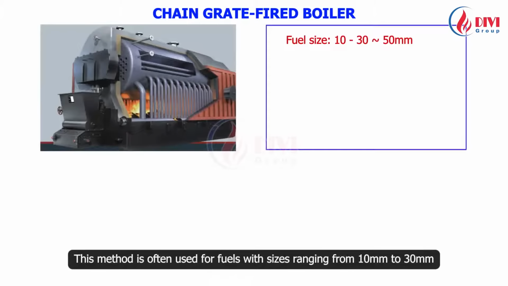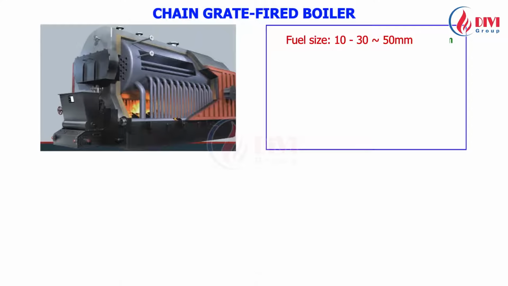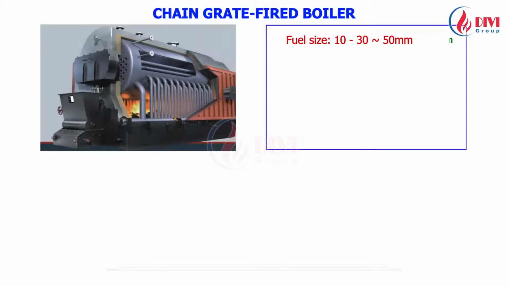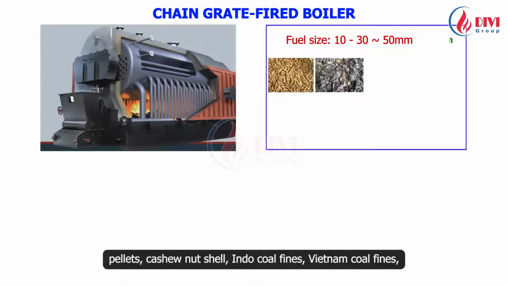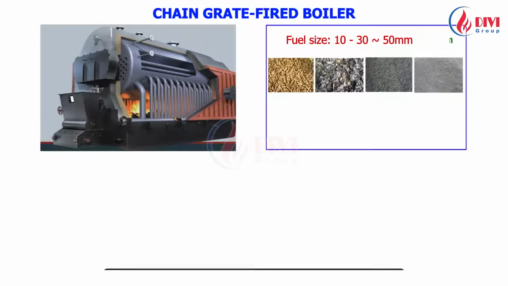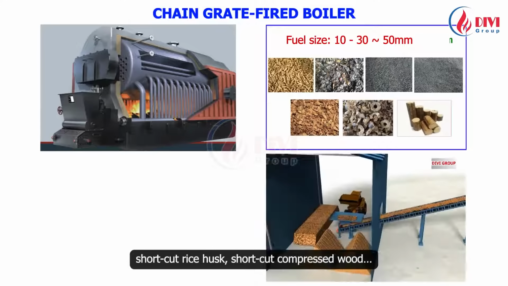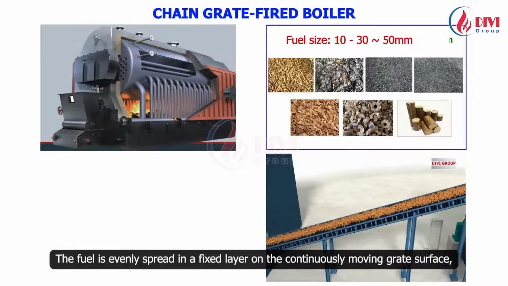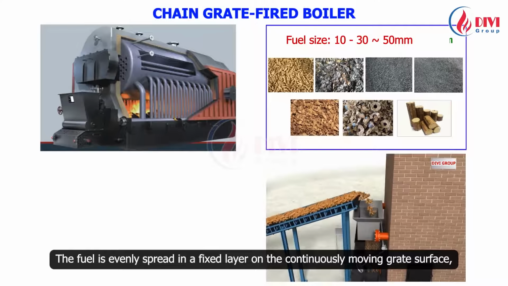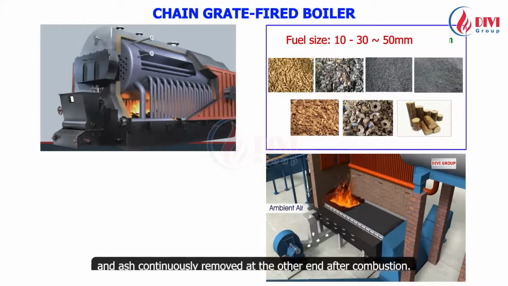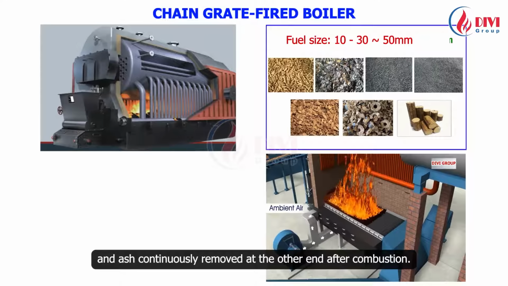The second type is solid fuel-fired boilers using the chain grate method. This method is often used for fuels with sizes ranging from 10 mm to 30 mm, and can mix in fuels up to 50 mm in size. Efficient fuels for chain grate boilers include pellets, cashew nut shell, Indo coal fines, Vietnam coal fines, chipped and dried or sun-dried wood, short-cut rice husk, short-cut compressed wood. The fuel is evenly spread in a fixed layer on the continuously moving grate surface, with fuel continuously fed at one end of the chain grate and ash continuously removed at the other, after combustion.